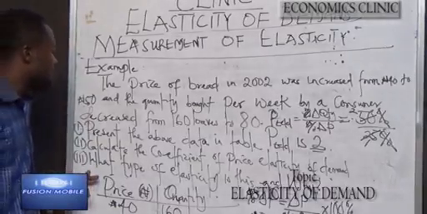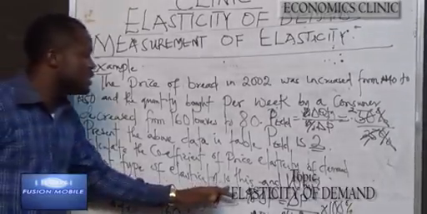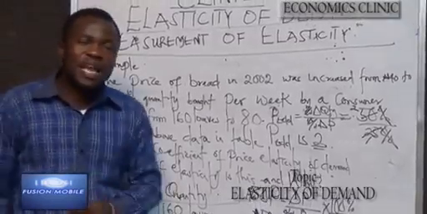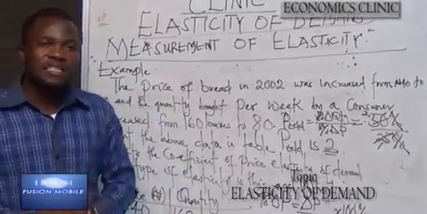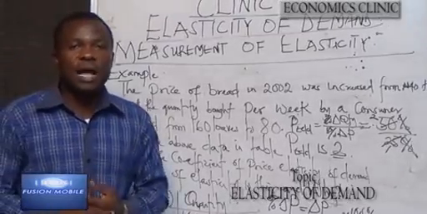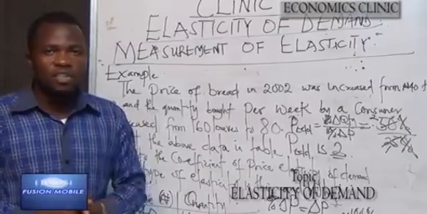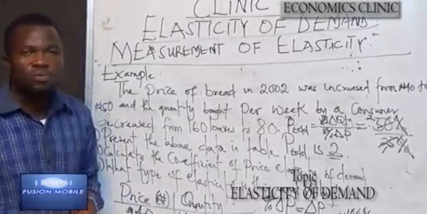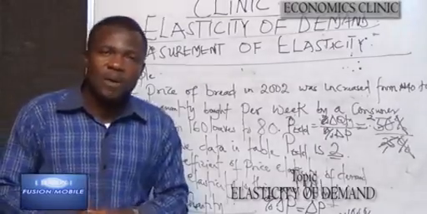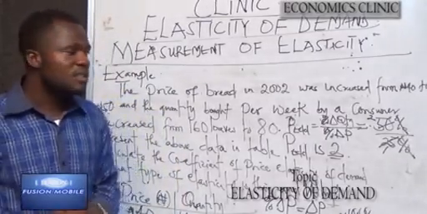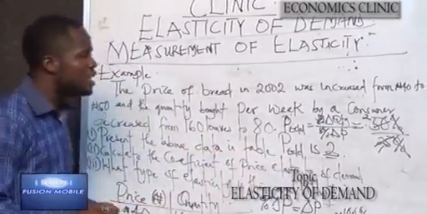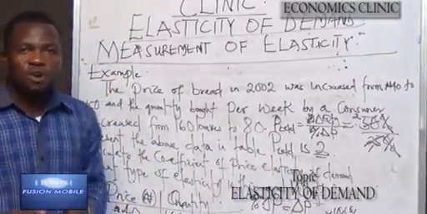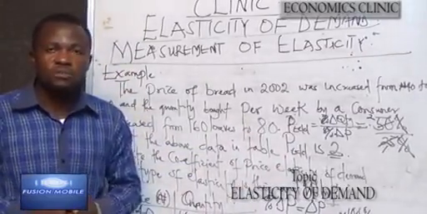Going to the next question, it says, what type of elasticity is this and why? Going by the definition I gave initially, when elasticity is equal to 1, you have unitary elasticity, when it is between 0 and 1, you have it to be inelastic, and when it's more than 1, you have it to be elastic. Elasticity in this case is said to be elastic. And why? The reason is because it's more than 1.